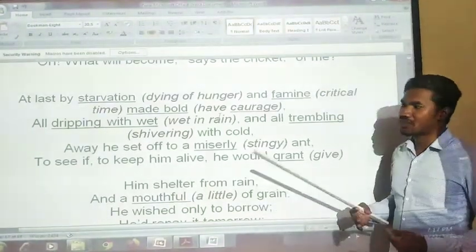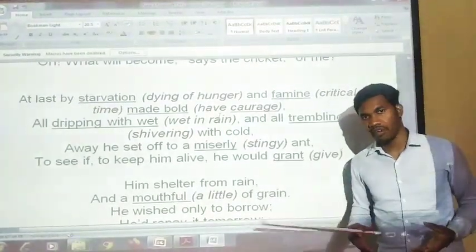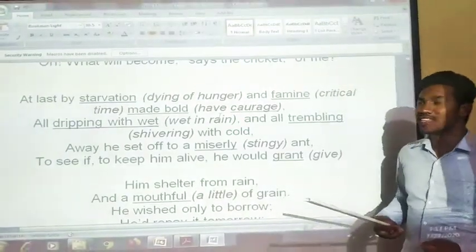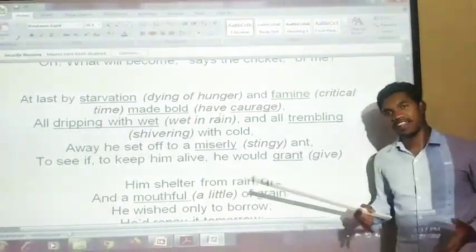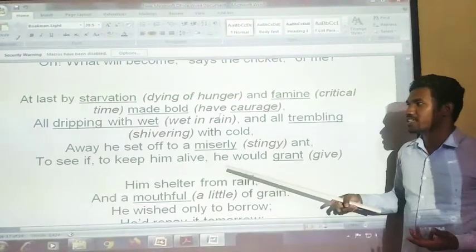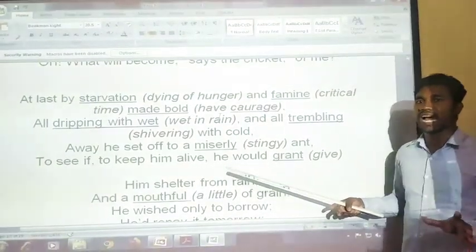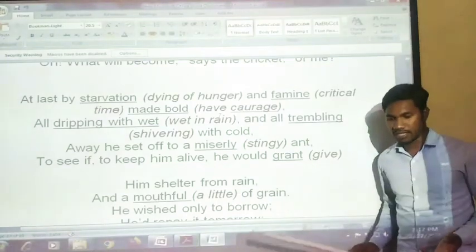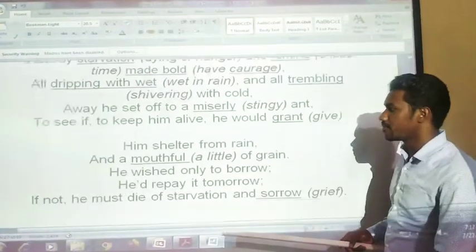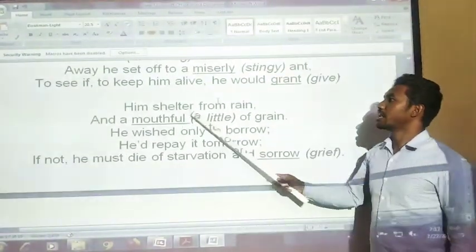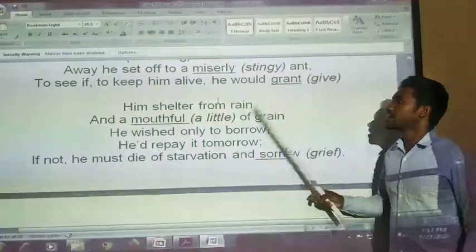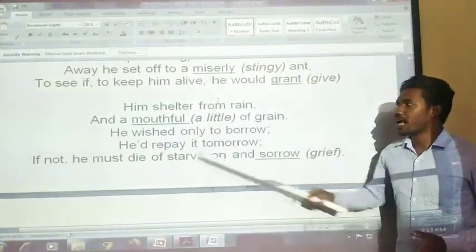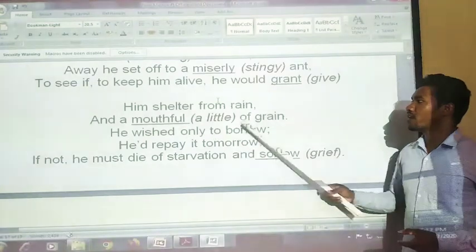Otherwise, if the ant also does not give me any food and does not give me any shelter, then I will be dying out of hunger. So he is believing that the ant may give him something, may grant. Grant means give him something. What things is he wishing to get from the ant? Grant him shelter from the rain and a mouthful of grain.